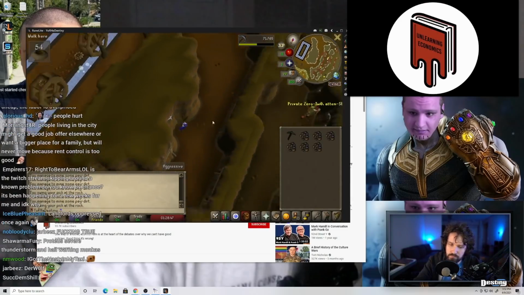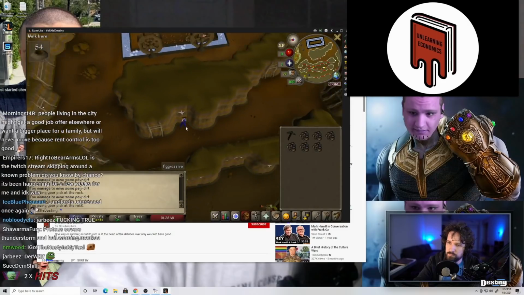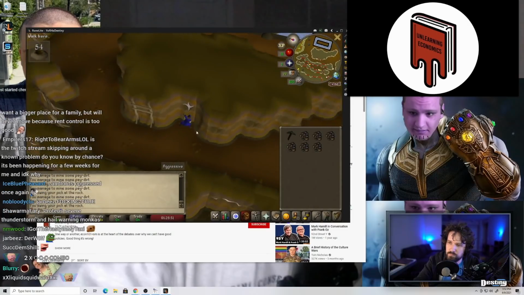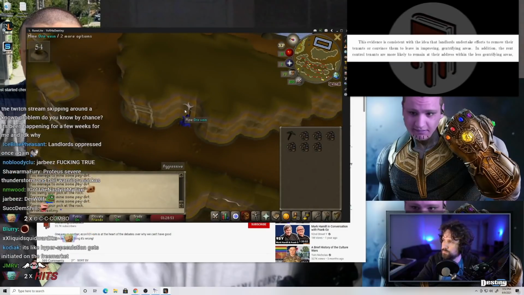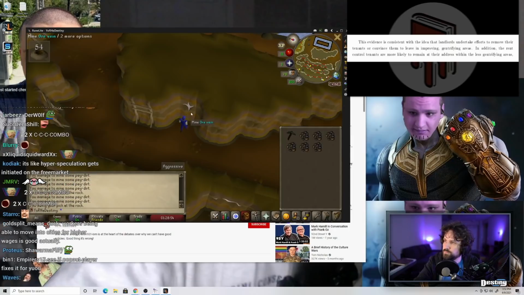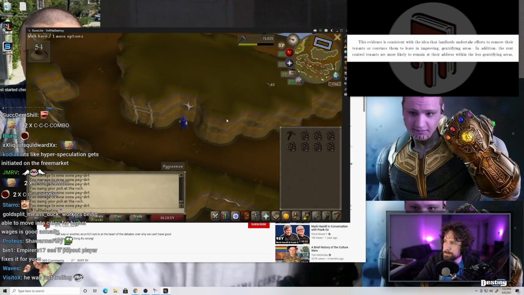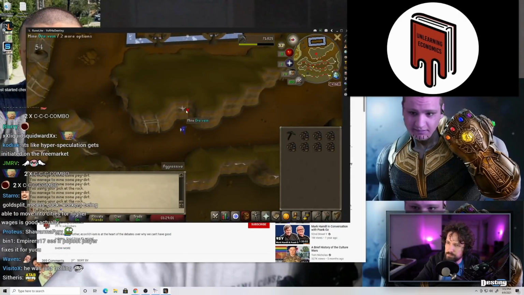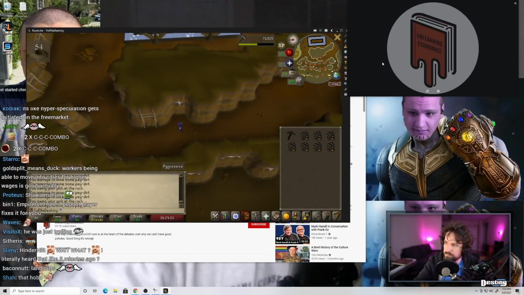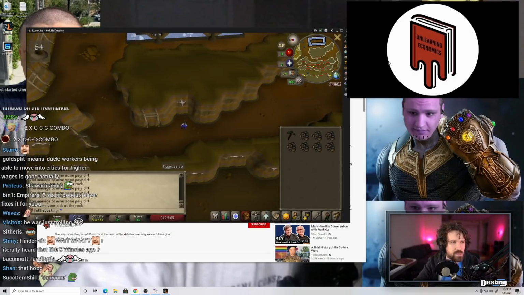At other times, the paper argues that existing tenants are ultimately forced into poorer areas, and here they frame gentrification as a good thing, saying, this evidence is consistent with the idea that landlords undertake efforts to remove their tenants or convince them to leave in improving gentrifying areas. In addition, the rent-controlled tenants are more likely to remain at their address within the less gentrifying areas. So it's bad when existing tenants stay, but also bad when they leave? Wait, I don't know if that was saying gentrification was bad or good at all.